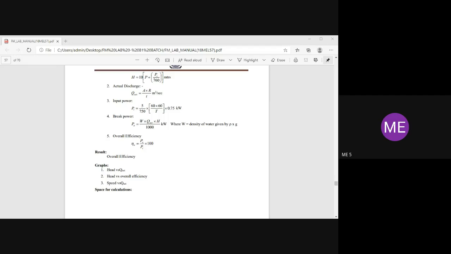That is, the area of the collecting tank is 0.12 meter square. And R is the rise of water level. You have to take it in meters. That is 0.1 meter divided by 30 seconds. Okay, that is over. That is the actual discharge.